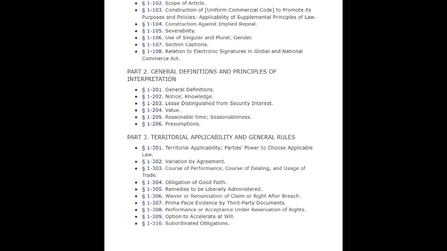Section 1-306. Waiver or renunciation of claim or right after breach. Section 1-307. Prima facie evidence by third-party documents. Section 1-308. Performance or acceptance under reservation of rights. Section 1-309. Option to accelerate at will. Section 1-310. Subordinated obligations.